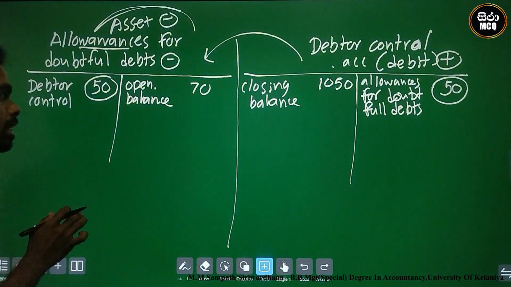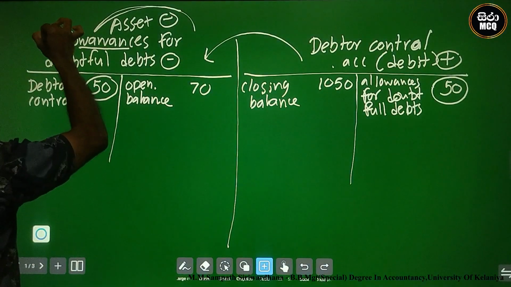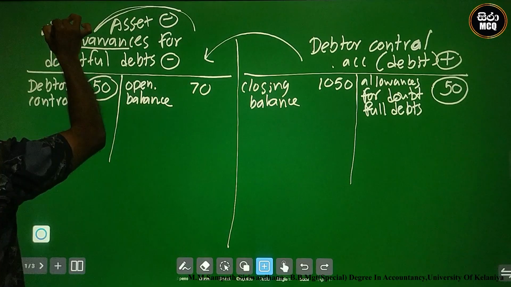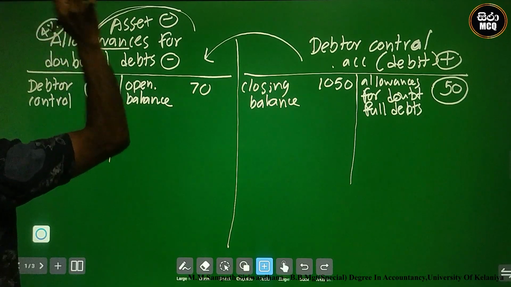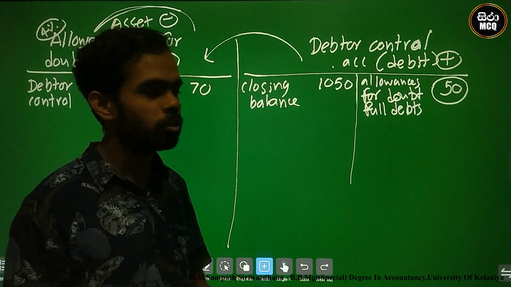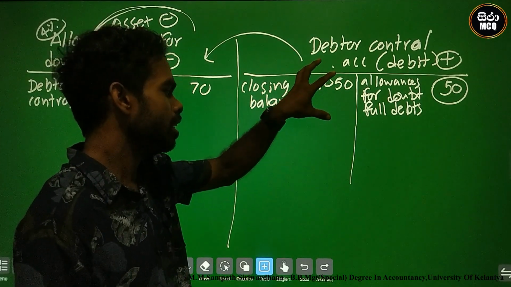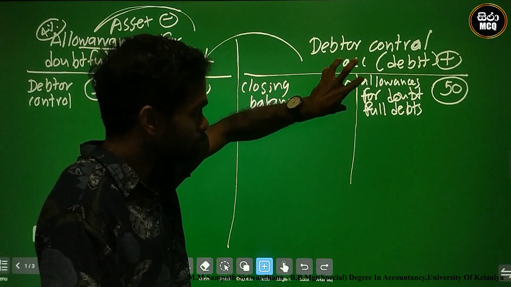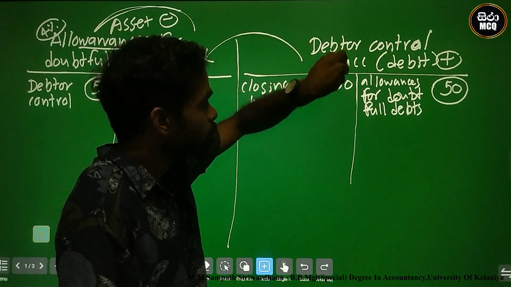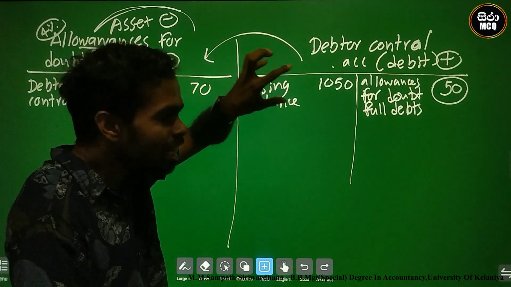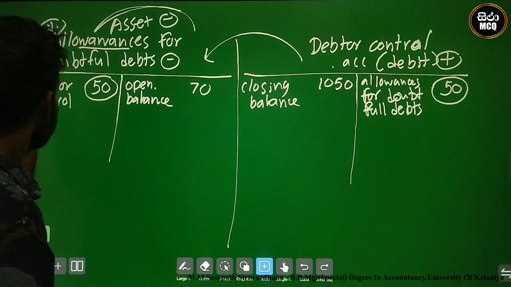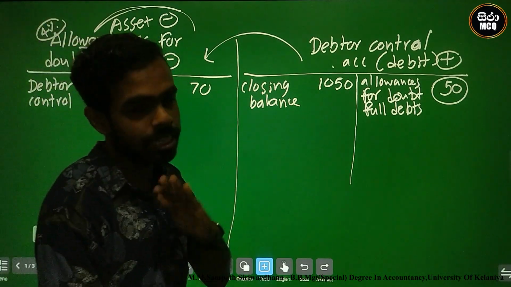At this point they said the allowance is 4%, based on the debtor control account. There is a debtor control account with happy persons, that is, debit balances. Based on the happy persons, we must create allowances of 4% at the closing date.